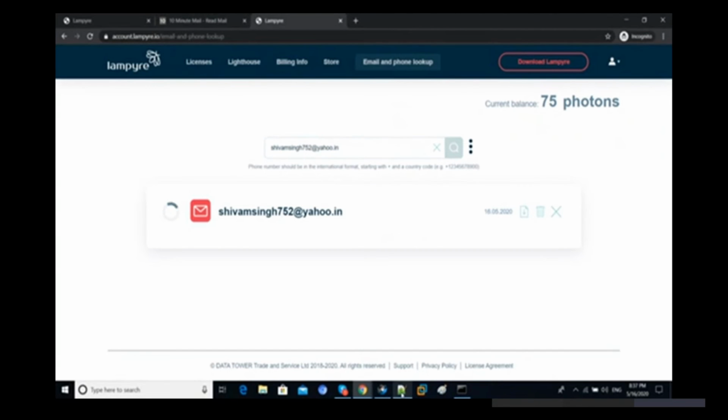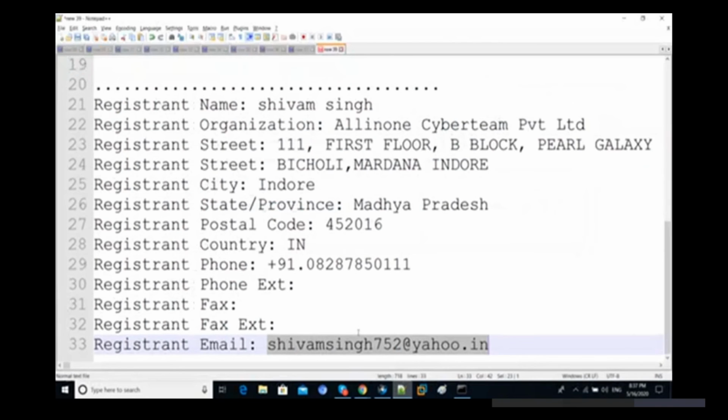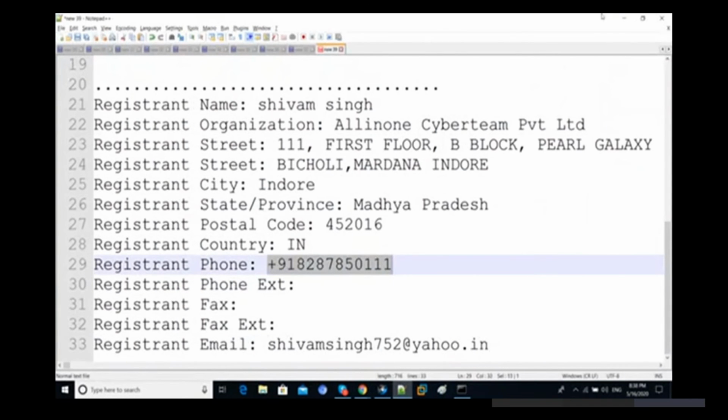Now let's copy the phone number also. Just ignore this one. Okay, just copy the number also and scan it to see whether we get any information or not.